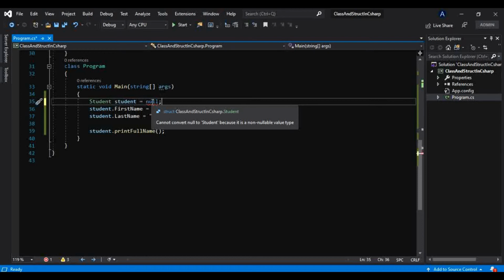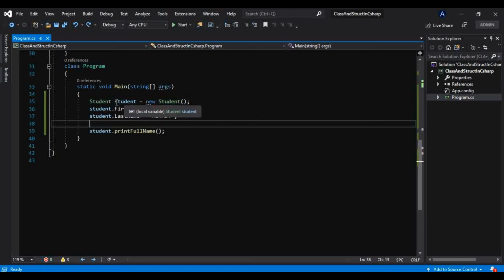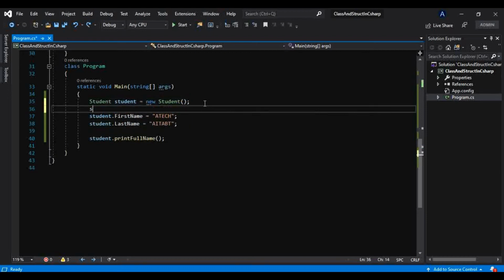And again, it says it is only allowed passing by value. So what does that mean? I will show you. Let me correct that. We have created this object, and let me take another object, student.